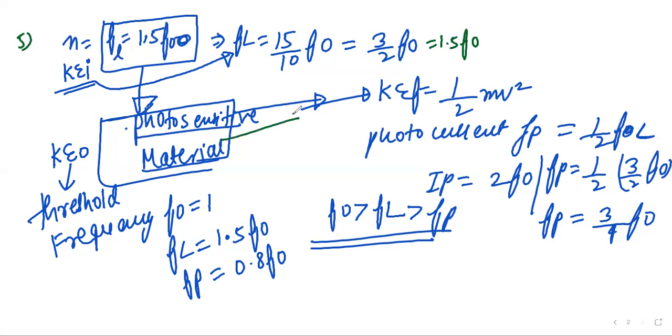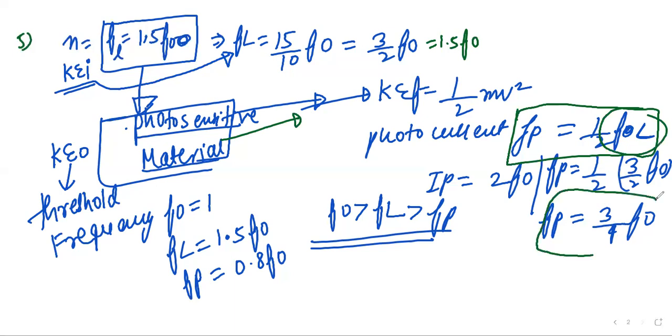This is ejecting the electrons at half of that FL, so I have put the value, that will be 3 by 4 f naught. Understood now? I have written all the values f naught, FL, Fp. Which one is greater? FL, na? So I have written it in the sequence of values. Did you understand?